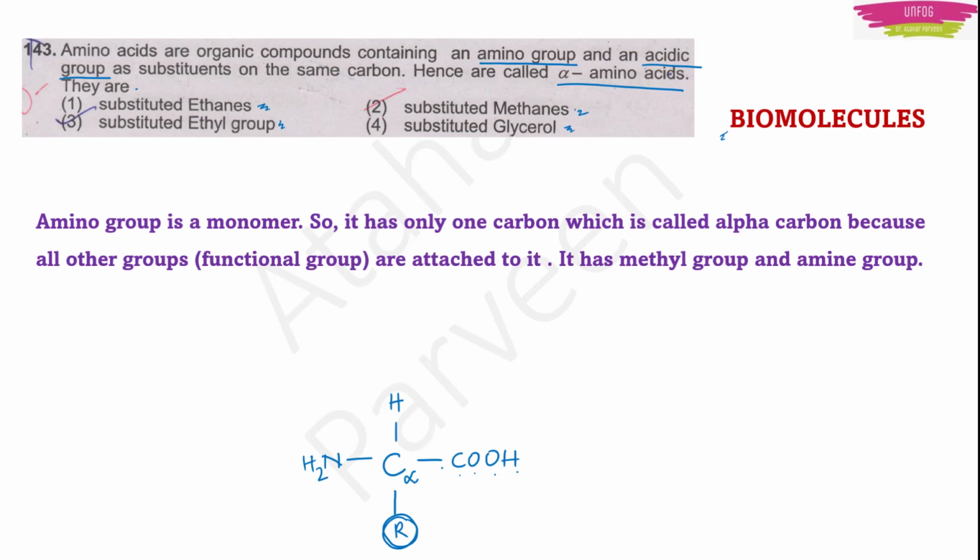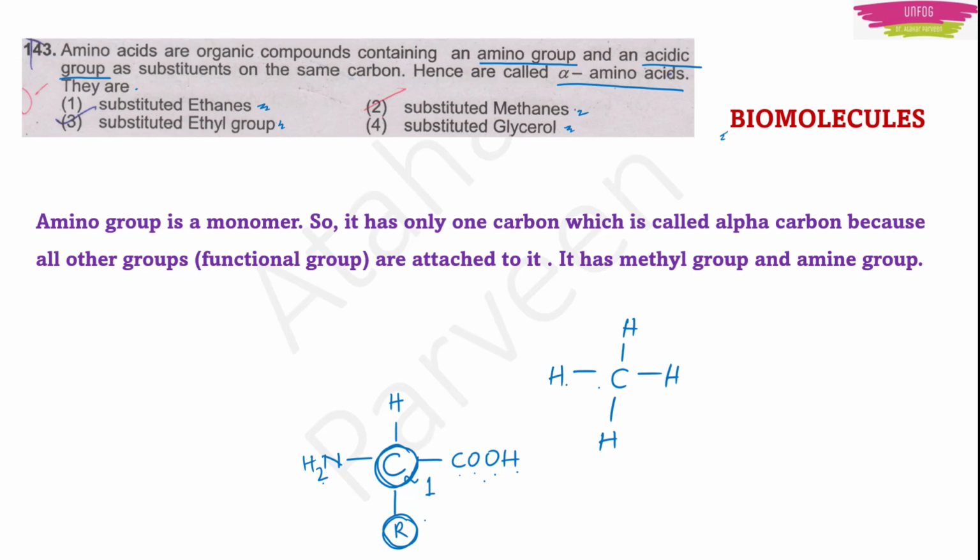Now this amino acid is a monomer, right? So this will have only one carbon on it. So this one carbon only, now we are substituting here different groups and making an amino acid. Now if we look at methane also, it will have a C, then we have CH4.